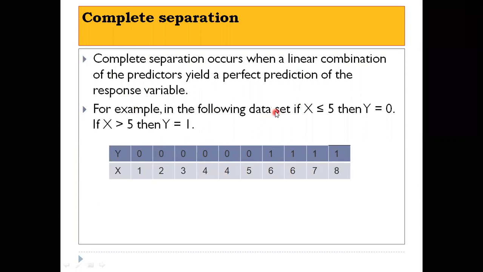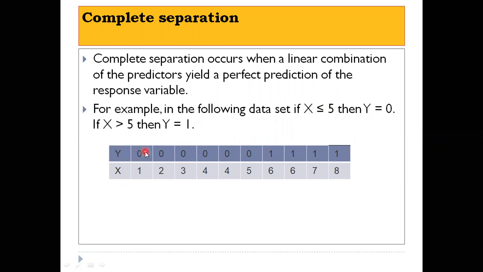We are considering a data set, say, if x is less than or equal to 5, then y is 0. And if x is greater than 5, then y is equal to 1. So consider this table, say x is 1, 2, 3, 4, 5. Now, you see that if x is less than or equal to 5, then the y value is 0.